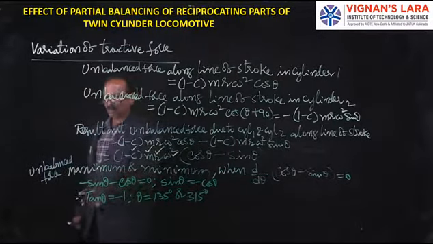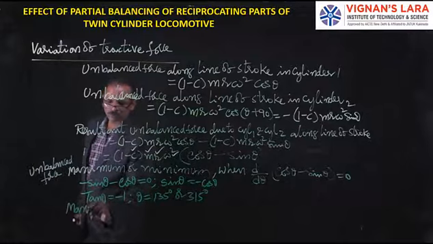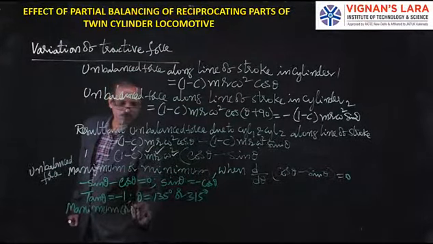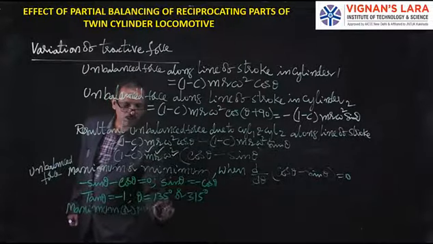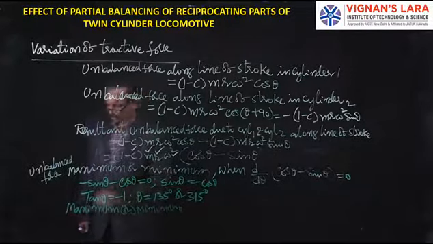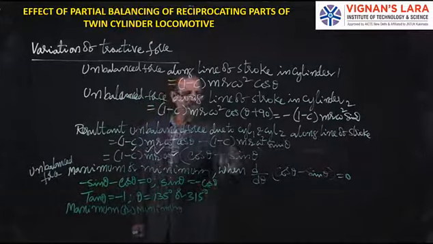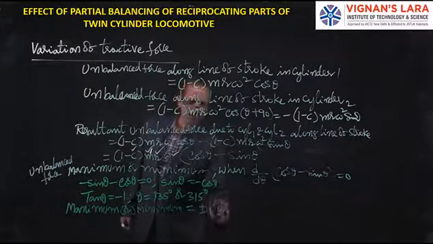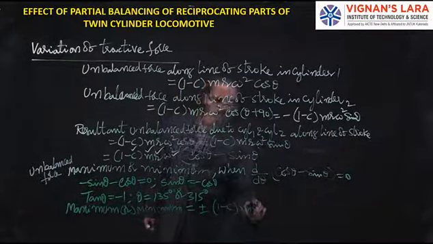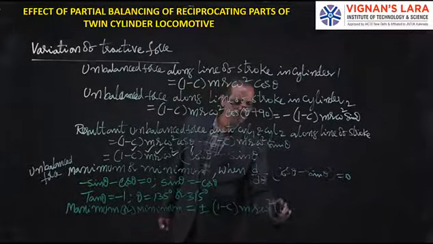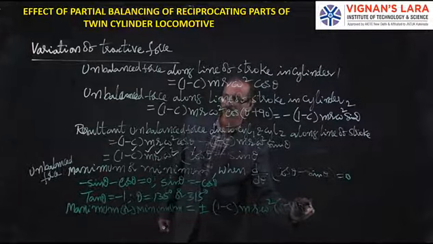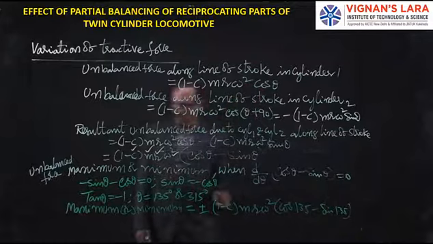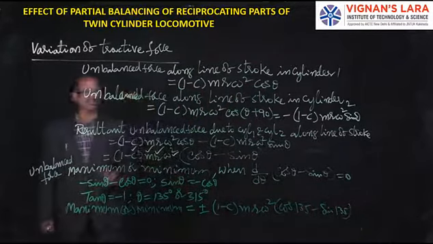So for maximum or minimum, when you substitute this value in this equation, plus or minus (1 minus C) m r omega square (cos 135 minus sin 135).